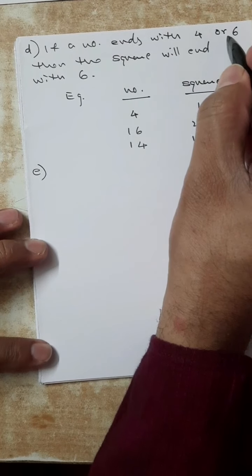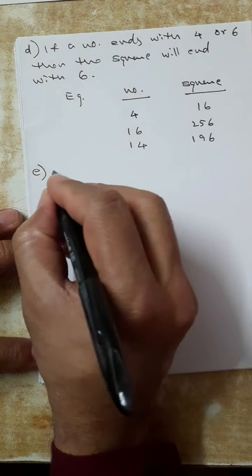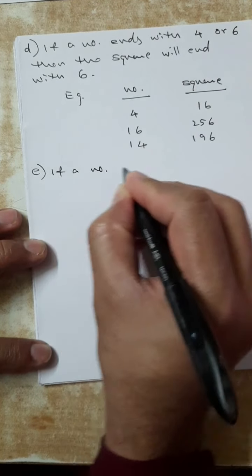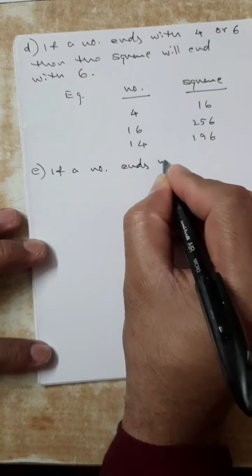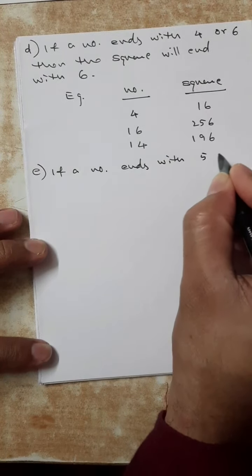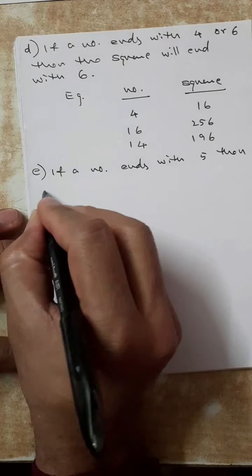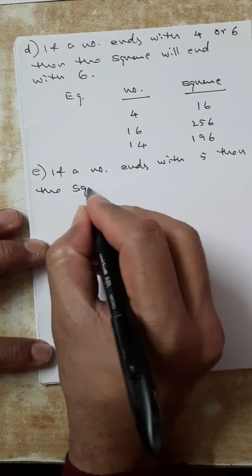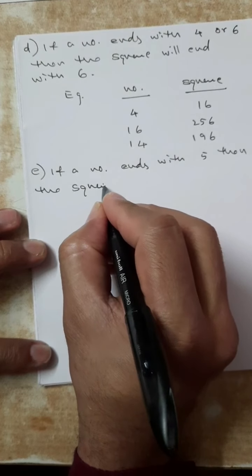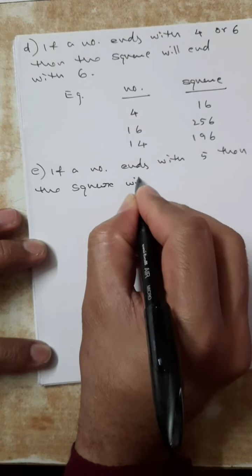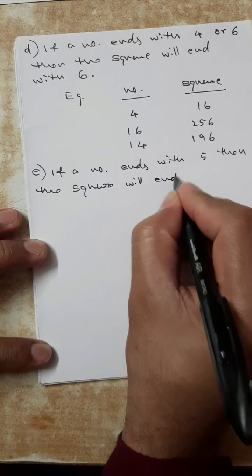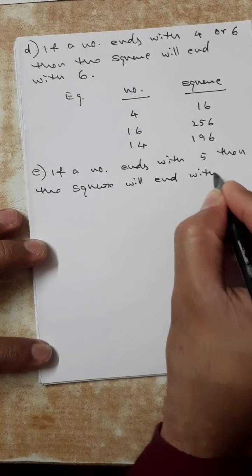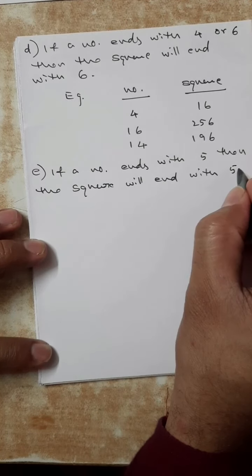Now the middle one is 5. If a number ends with 5, then the square will end with 5. 5 means 5 only.